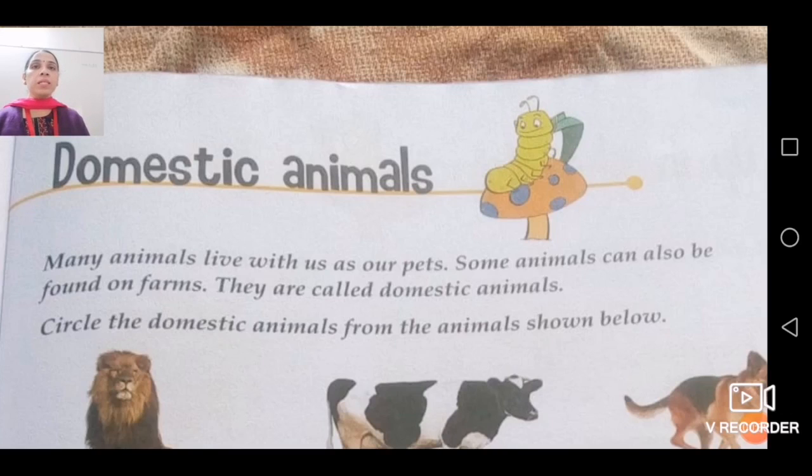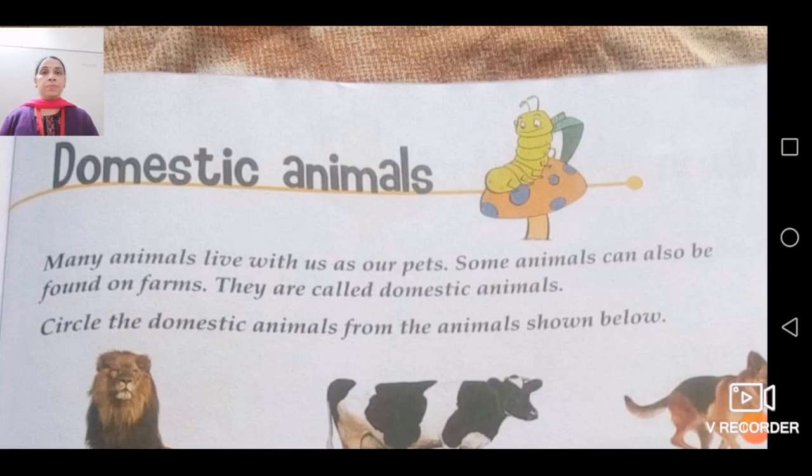first of all, animals are divided into three different categories: wild animals, domestic animals and pet animals. First of all, pet animals are those animals which can live with us in our house or in our home. They are known as pet animals. For example, dog, cat, they can live with us in our house, in our home. So they are known as pet animals.